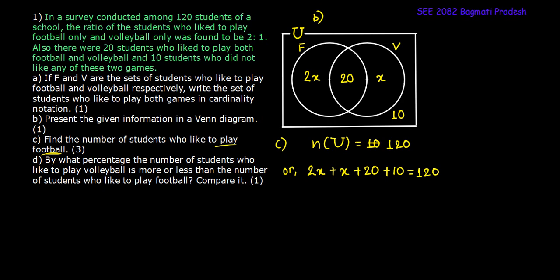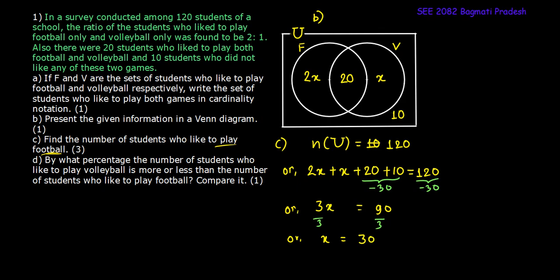So here I will subtract 30 on both sides, and after the calculation I'll get 3x on the left side and 90 on the right side. And again, if I divide both of these sides by 3 in order to get the value of x, the value of x is 30.